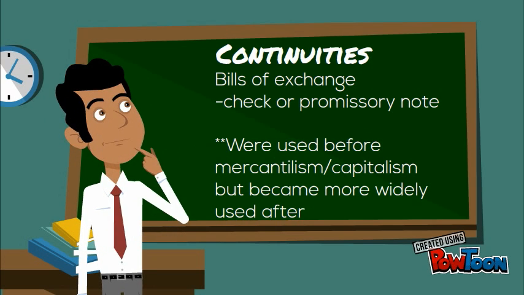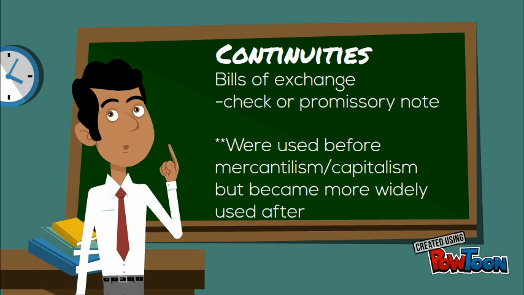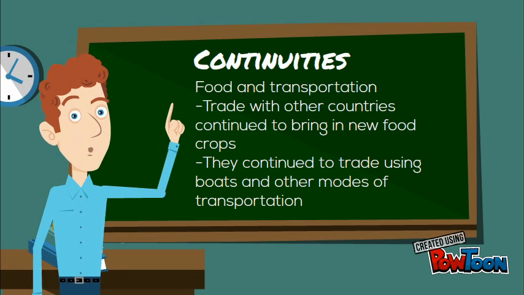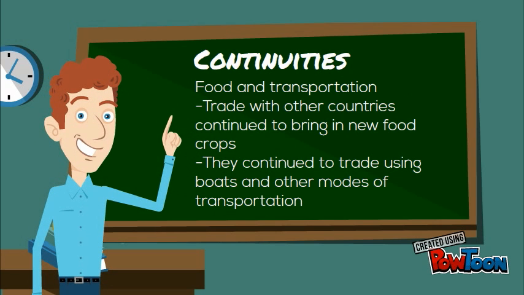Bills of exchange were used before and after the emergence of capitalism and mercantilism, although they were more widely used after. Trade with other countries continued to bring in new food crops as before. They also continued to trade using boats and other modes of transportation.